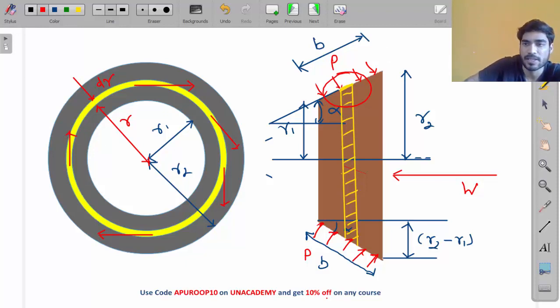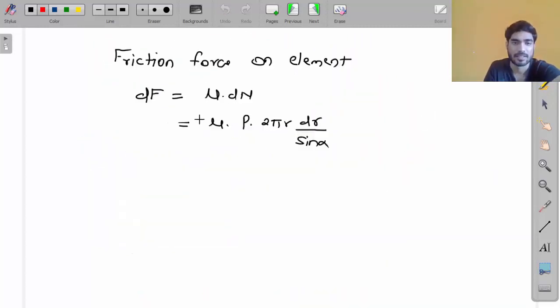These are the friction forces, dF, dF, dF. And where are they acting? At what distance is dF acting? dF is acting at r distance. So how much torque will it develop? dF is acting parallel to the surface, so the torque will be dF into r. So this is the torque transferred by the element.